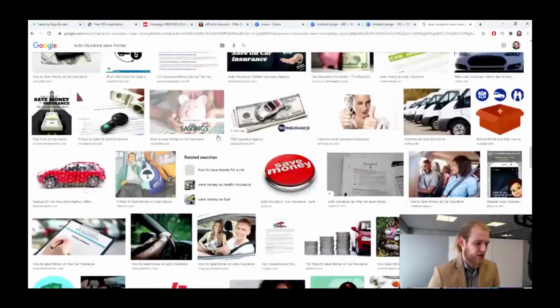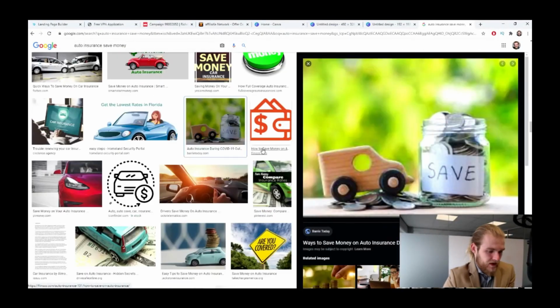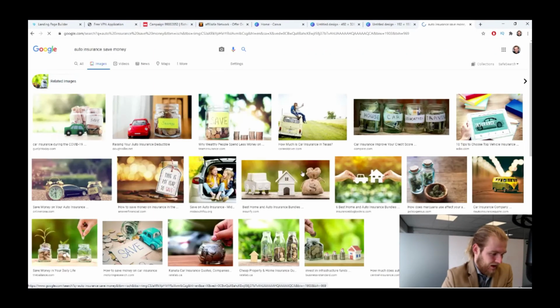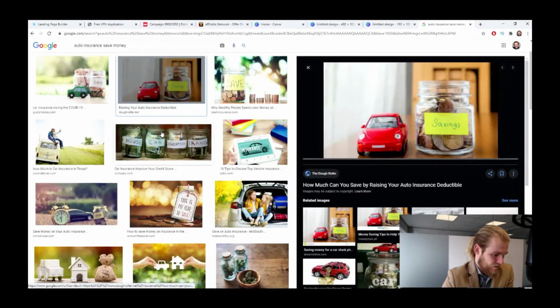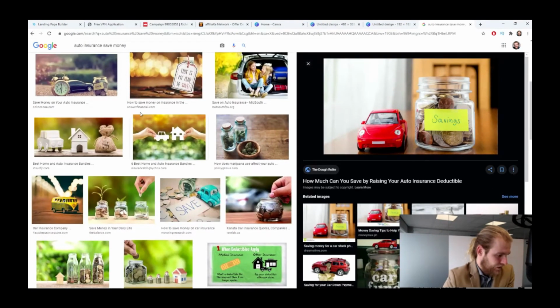I like the one at the top better. Let's see. Ooh, might be a good one as well. It's still a stock picture. But I kind of like it. Let's look for some related images. Meh. What else?